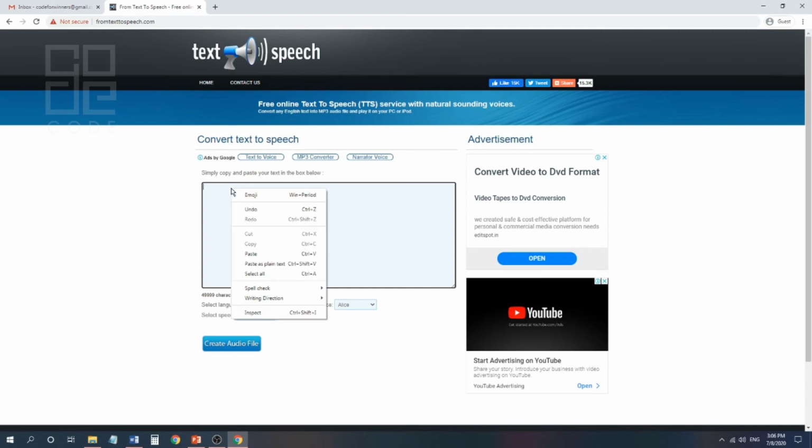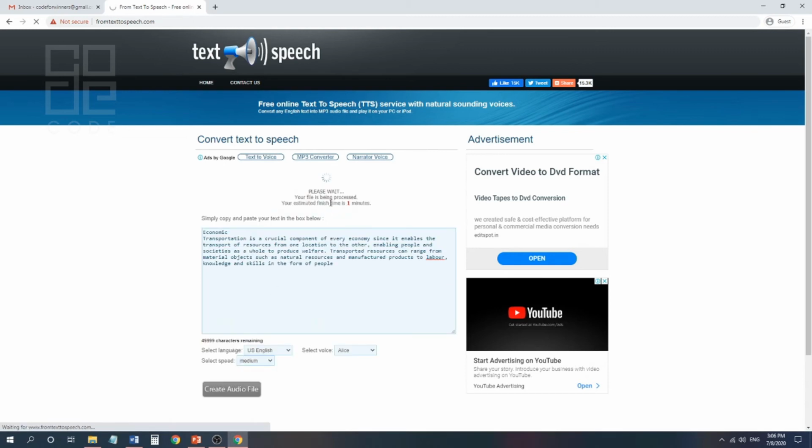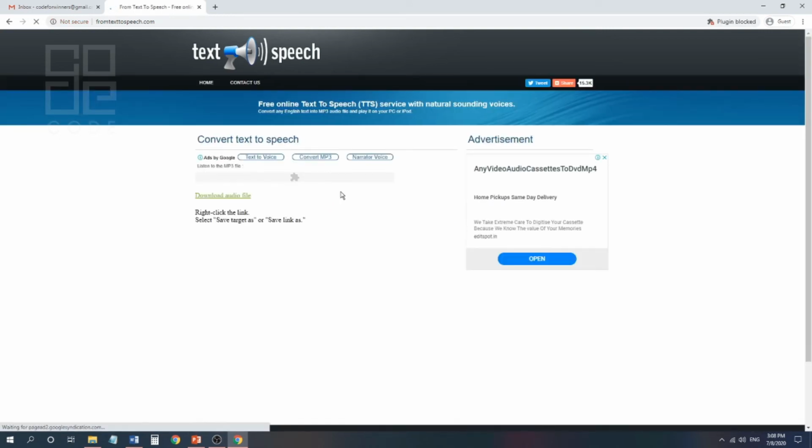So I'm taking just a few lines from that paragraph, and after that you can see some options below, like accent, what kind of accent you expect, and the male or female voice you require, or what is your wish. Based on that you can change the tempo, the bit rate, and the speed of the flow of the audio here. And now you can just click to make this text into audio. In less than 1 minute you can change the text into audio. There is a download link, just download it and it will download automatically.